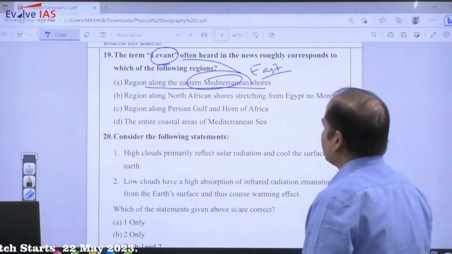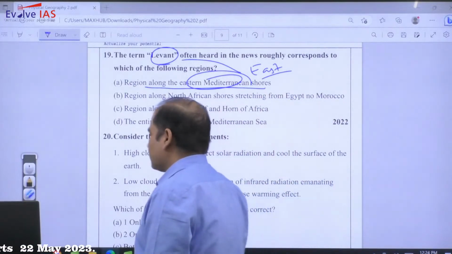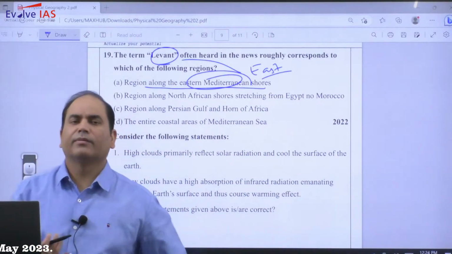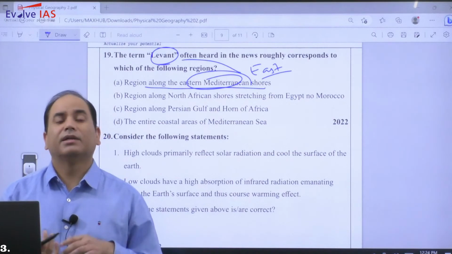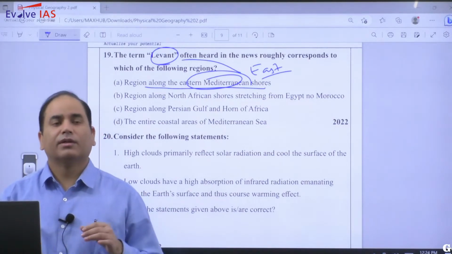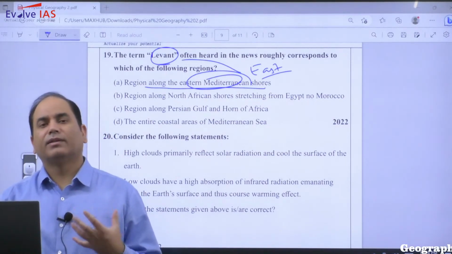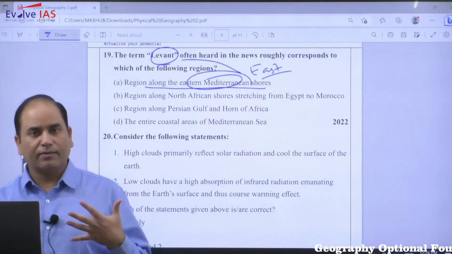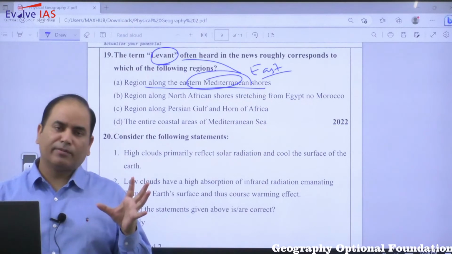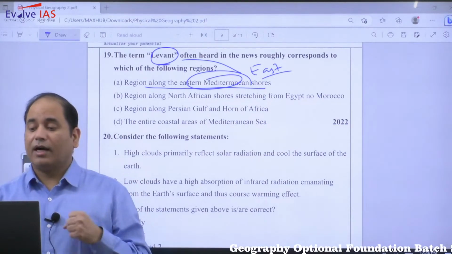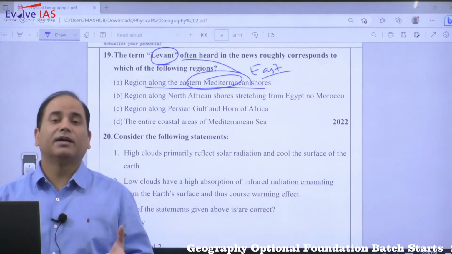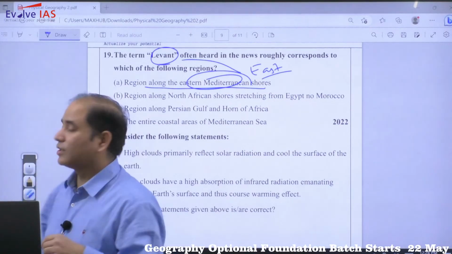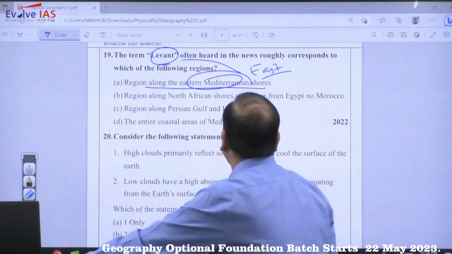Comparatively it is a tough question, and if you are not able to guess, it is better to leave it rather than guess. If you have clarity about the local wind, then you can answer. But if you have no idea, if you have not prepared local winds, then obviously it will be difficult for you.